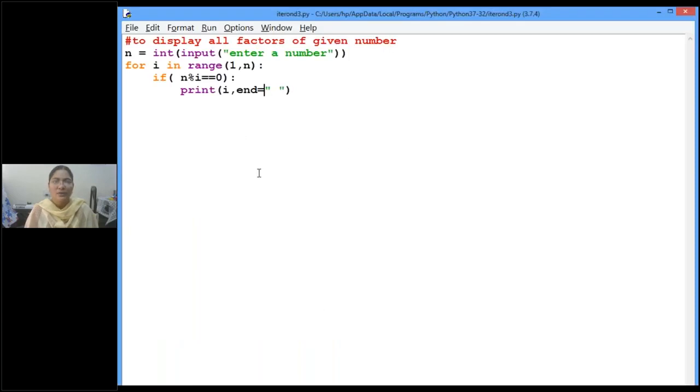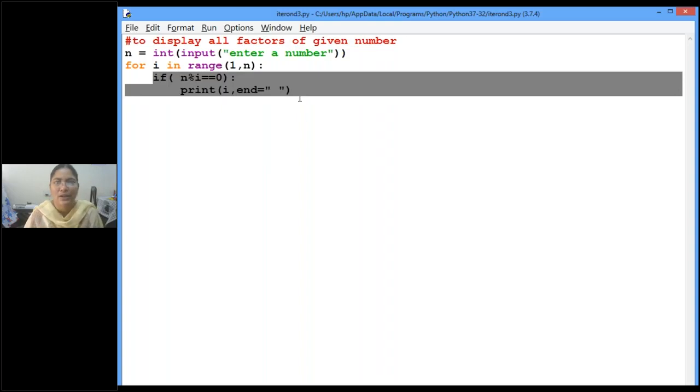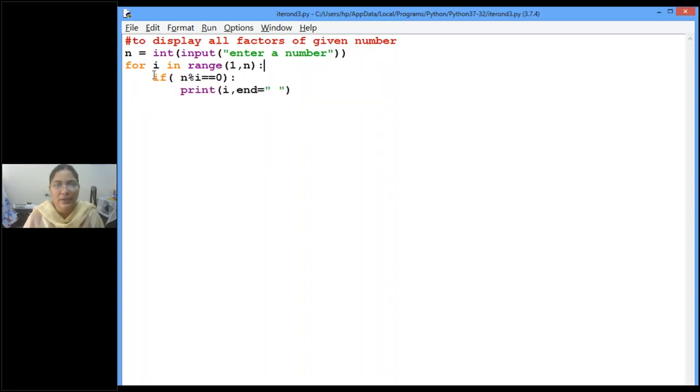So how does this for loop work? First, n value 24 is given as input. Clear, children? Now i in range 1 to n. So first, 1 is taken into consideration. The i value is 1. Now what will happen? This entire block will be executed, followed by for. After this colon, whatever is indented.